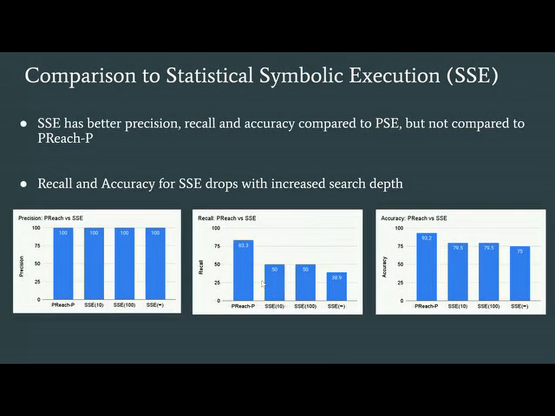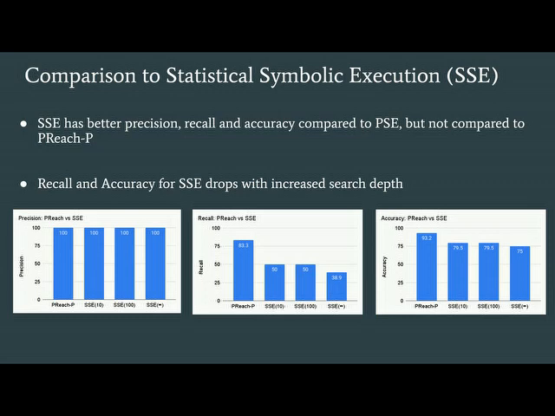Next, we compare Preach to the statistical symbolic execution technique. Statistical symbolic execution has better precision, recall, and accuracy compared to probabilistic symbolic execution, but not compared to Preach P. From our experimental evaluation, recall and accuracy for statistical symbolic execution drop with increased search depth.